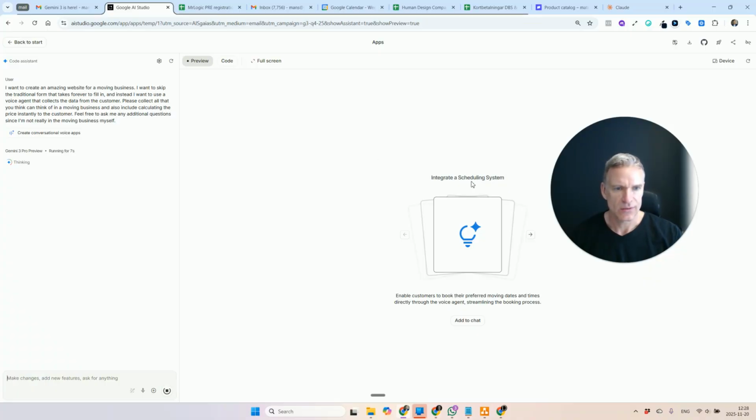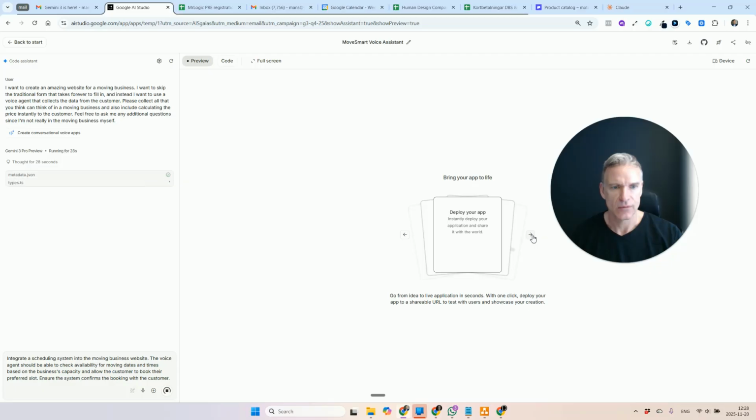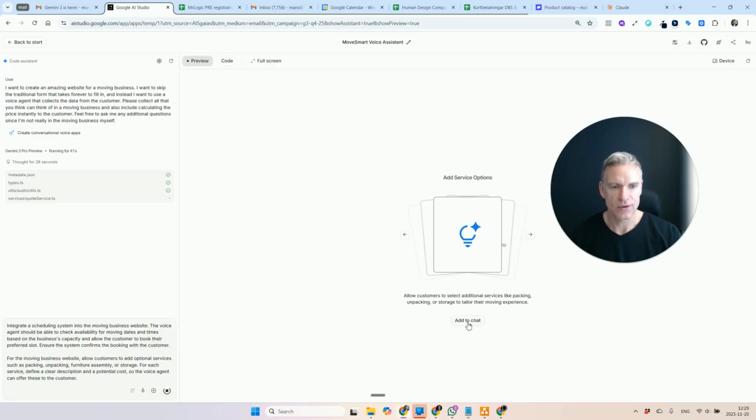So here I see: integrate the scheduling system. Enable customers to book their preferred moving dates and times directly through the voice agent. Yep, that sounds good, I will add that to the chat. So that ends up over here now. So what else do I have? Bring your app to life. Add service options. Allow customers to select additional services like packing, unpacking, and storage, or tailor their moving service. Yep, let's do that.